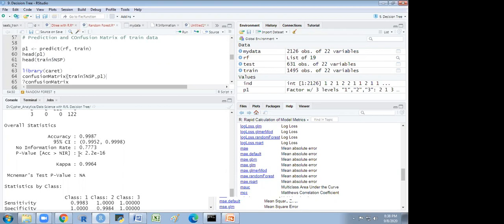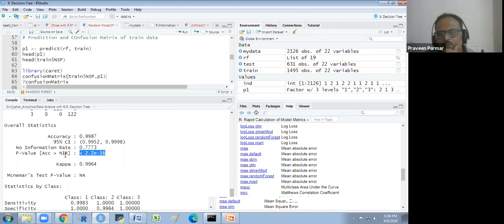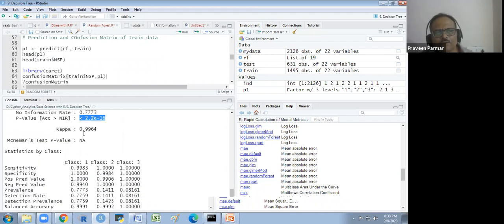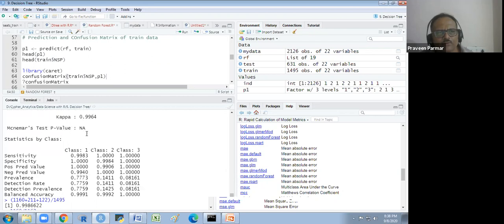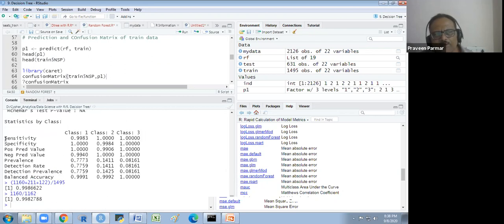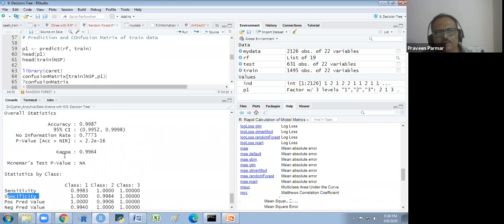Thank you, sir. The important parameters in the decision tree are the sensitivity and the specificity, and the accuracy is very important, and the significance will come always. I think I have not seen a case with no significance. Most of the data sets have the same.